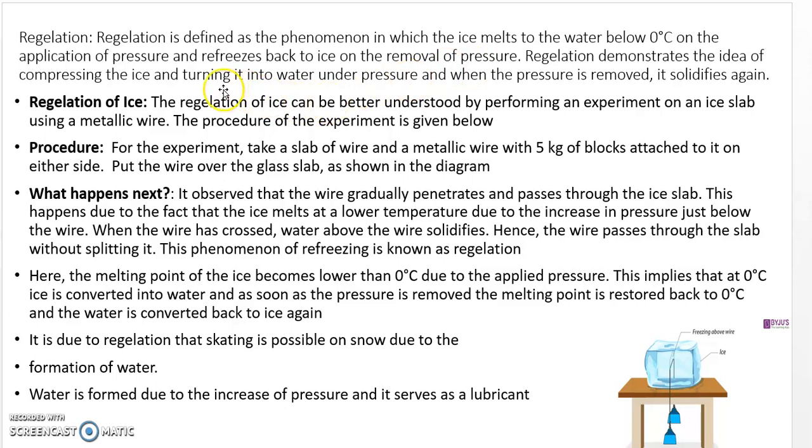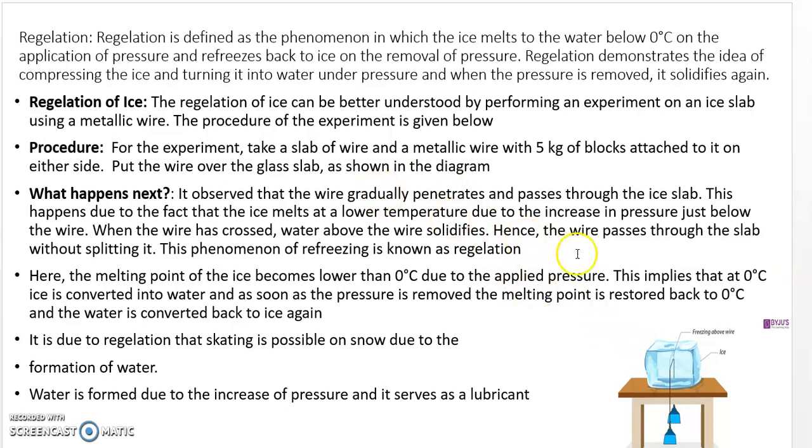So how do you define regelation? Regelation is compressing the ice and turning it into water under pressure, and when the pressure is removed it solidifies again. This can be understood with the help of an experiment. You take a slab of ice and a metallic wire with 5 kg blocks attached on either side. Then put the wire over the ice slab, as shown in the diagram.